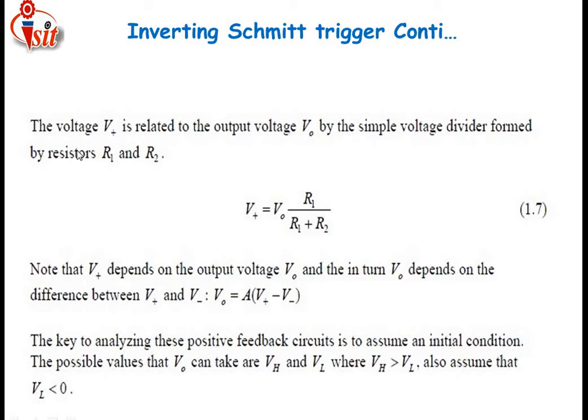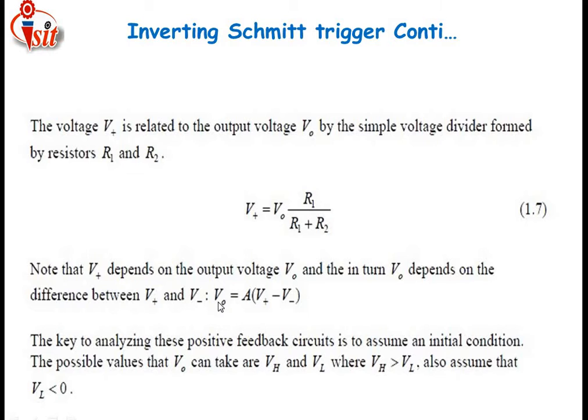Just see here, the positive voltage V+ is related to the output voltage V0 by a simple voltage divider formed by the resistors R1 and R2. We know that the positive voltage is calculated as the output voltage times R1 divided by R1 plus R2. Note that V+ depends upon the output voltage, and the output voltage depends upon the difference between positive voltage saturation and negative voltage saturation.